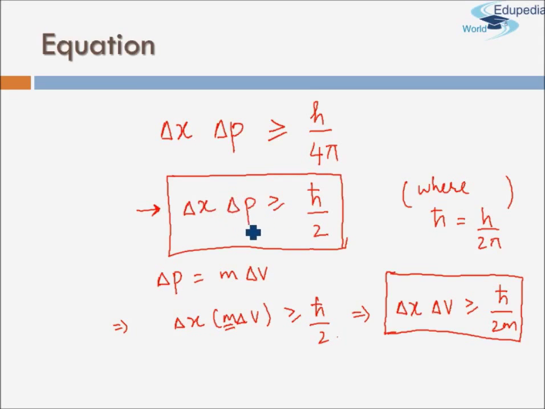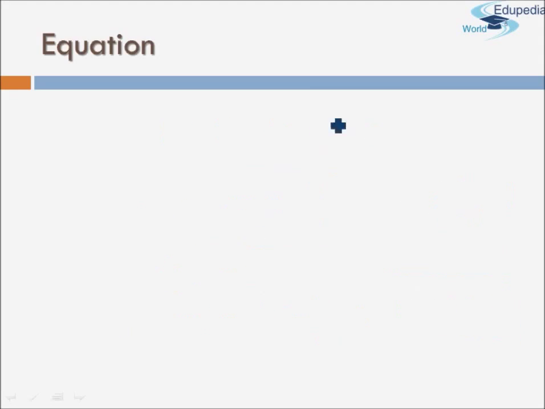Let's assume, for instance, that you are able to measure one quantity accurately. Say I can measure momentum accurately. This implies that the error in measurement of momentum is 0. If that is the case, then my delta x will become greater than or equal to h cross by 2 delta p.